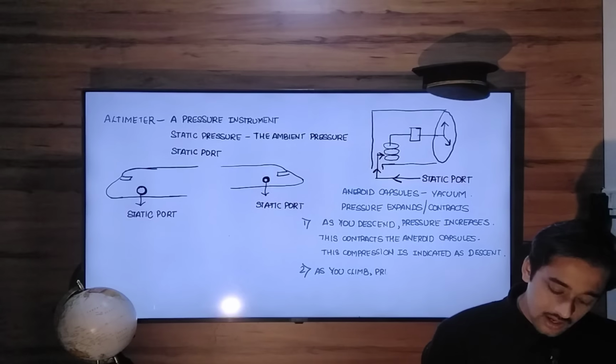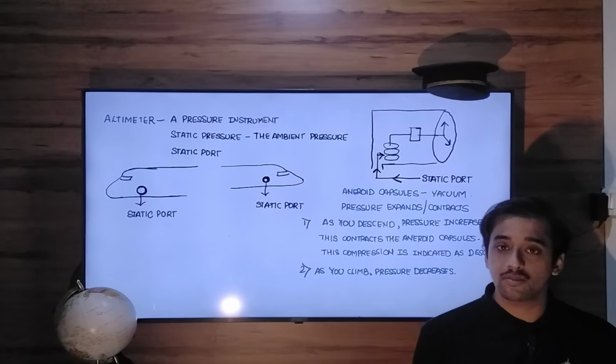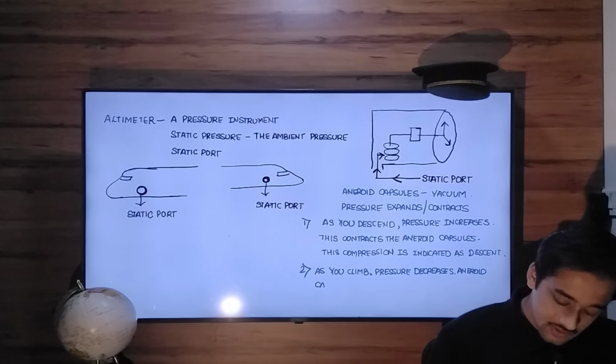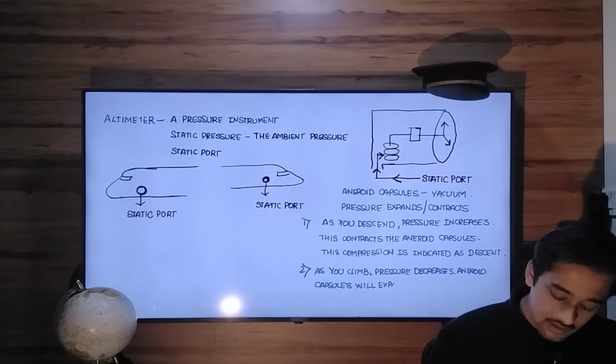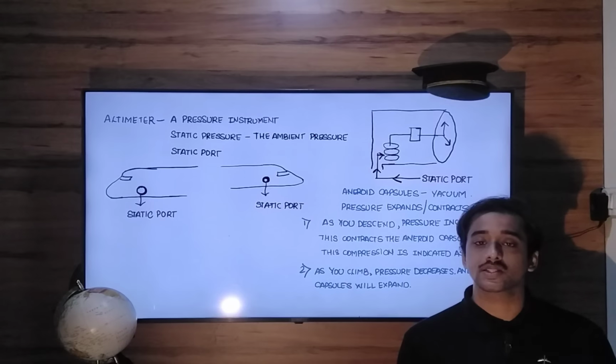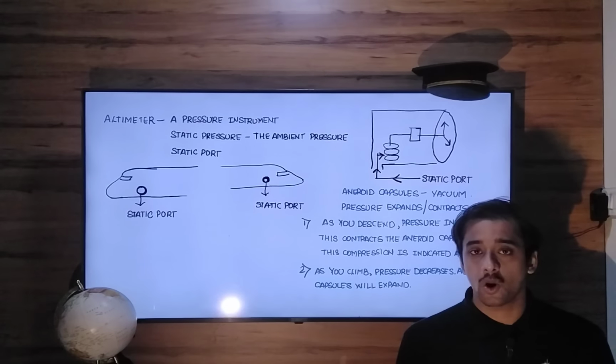pressure in the atmosphere decreases. When atmospheric pressure decreases, the aneroid capsules will expand. Whenever there is atmospheric pressure, even now when we are conducting this class, there is atmospheric pressure acting on our body from all angles, from all sides.